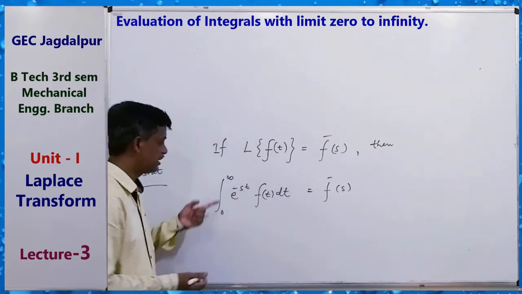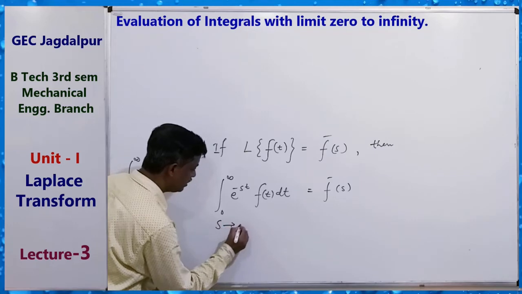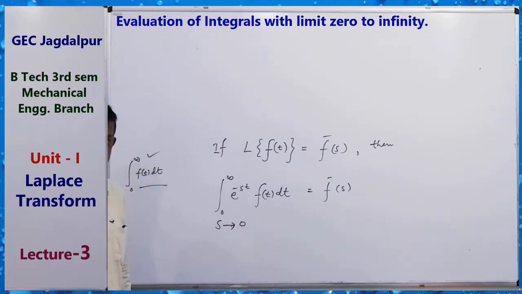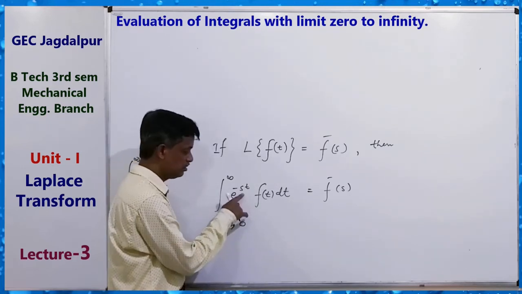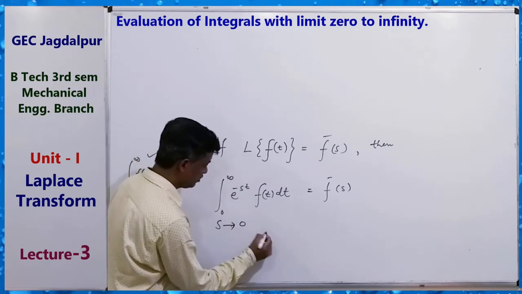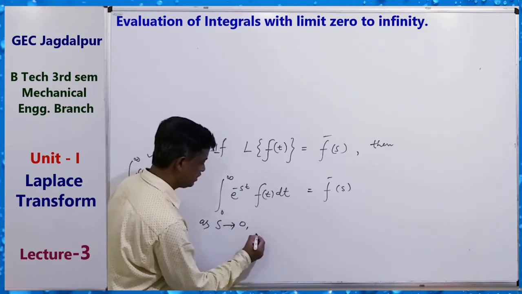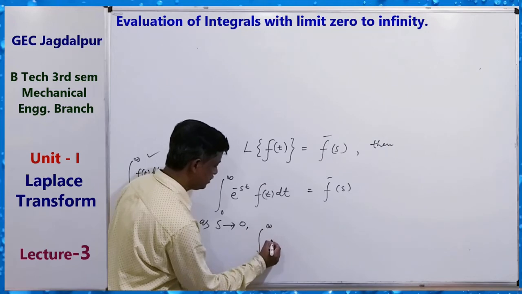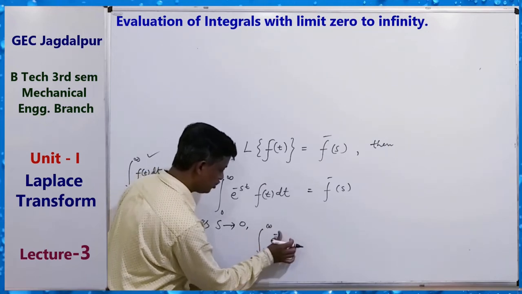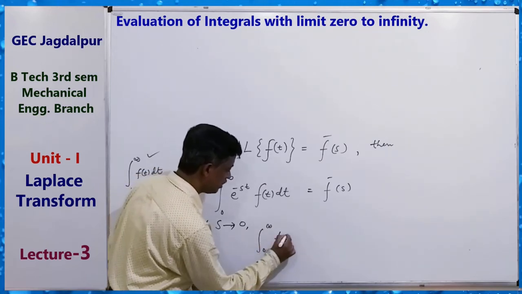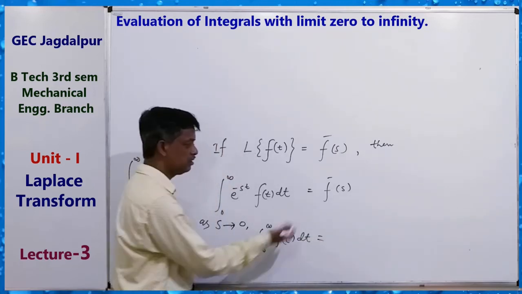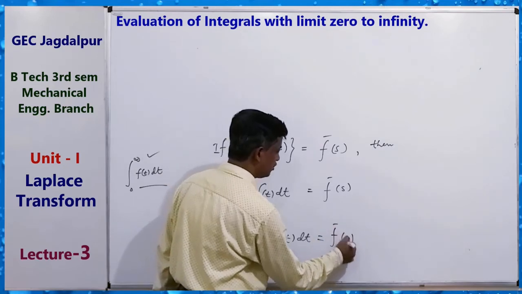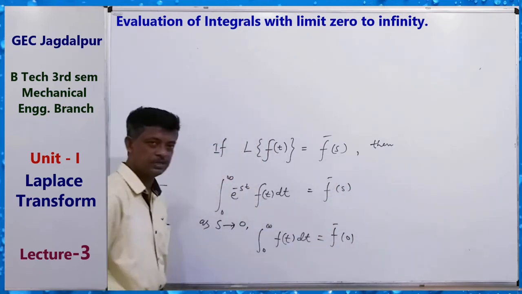So we can let s tend to 0, put s equals to 0, then this will be 1. As 0 to infinity e to the power minus 0t means 1, so the value of the integral is given by this, where s equals to 0.